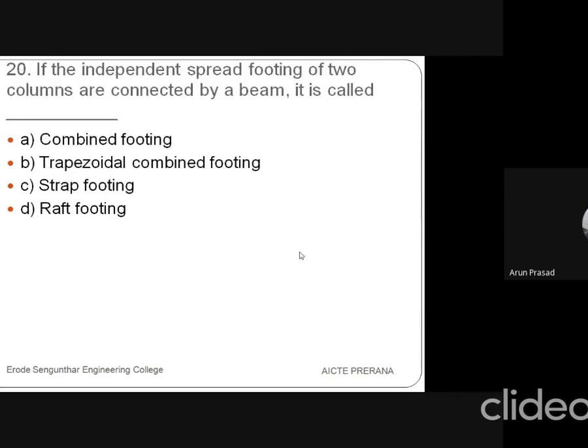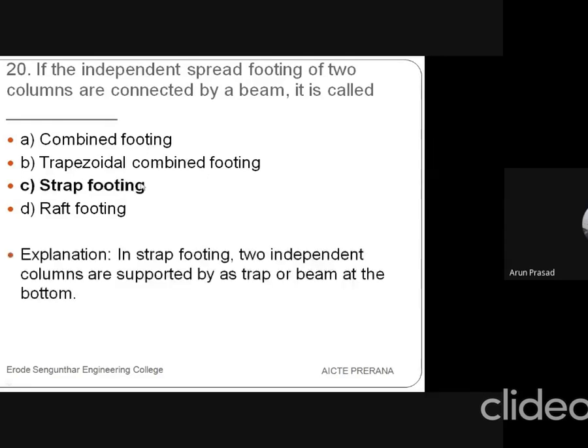Then 20th question is, if the independent spread footing of two columns are connected by a beam, it is called. Can you guess? The options are combined footing, trapezoidal combined footing, strap footing, and then fourth one is strapped footing. So the answer is strap footing. When two independent columns are supported by a strap or beam at the bottom, we call it strap footing.